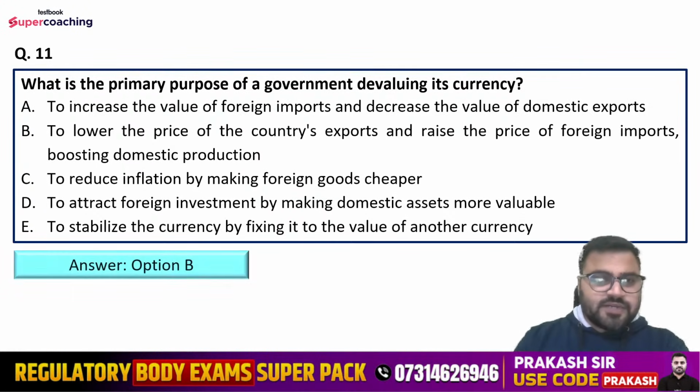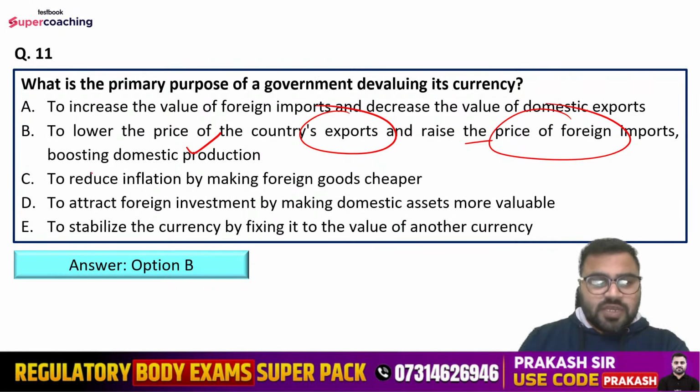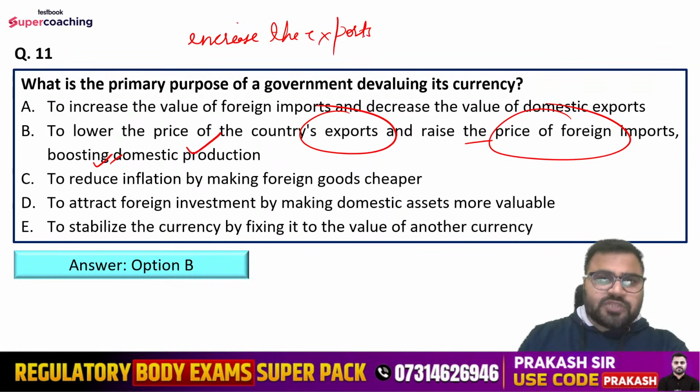So what is the right answer here? Option number B is the right answer, that is to lower the price of a country's exports and raise the price of foreign imports, boosting domestic production. So what is happening? Whenever the government does devaluation here, the primary purpose of devaluation is to increase the exports from the country, right? Increase the exports from the country. If exports from the country are higher, then what will happen?